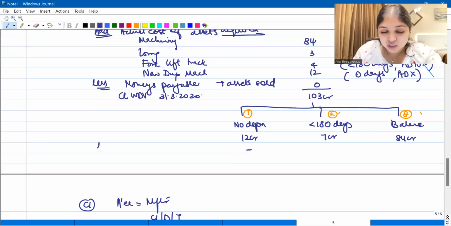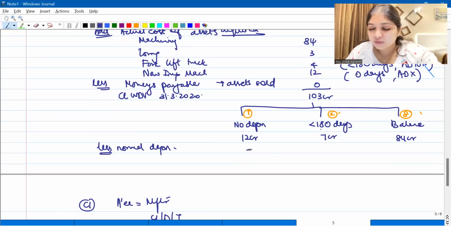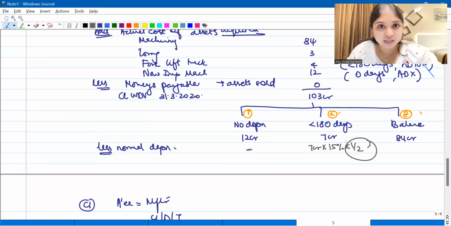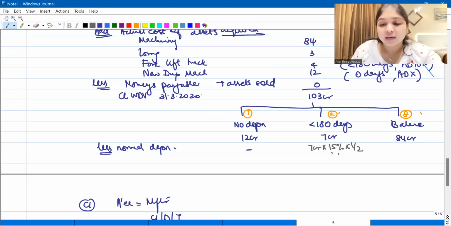When I'm talking about depreciation, I'm talking about normal depreciation right now, not additional depreciation. On the 7 crore, how much depreciation will you get? You will get 7 crores into 15% into 1 by 2. Why 1 by 2? Only half the year's depreciation you will get. Please do not write 7.5% because depreciation rate still remains 15% only. Only thing, I am giving you half the year's depreciation. So you will write a 7 into 15% into 1 by 2.